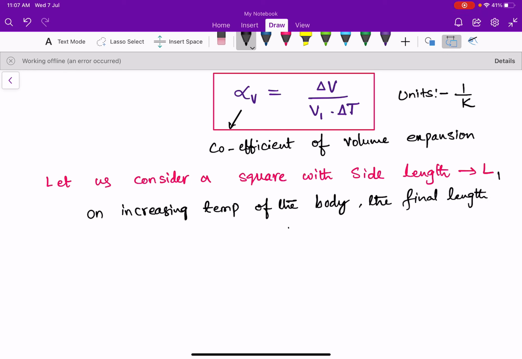Initial length is L1 and final length L2 is equal to L1 plus delta L.